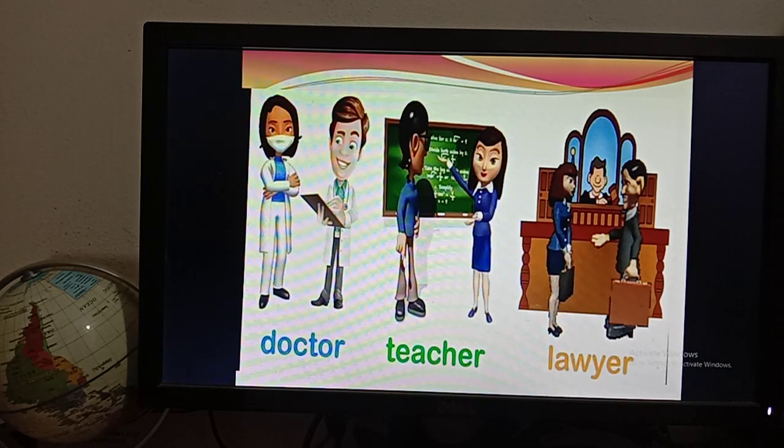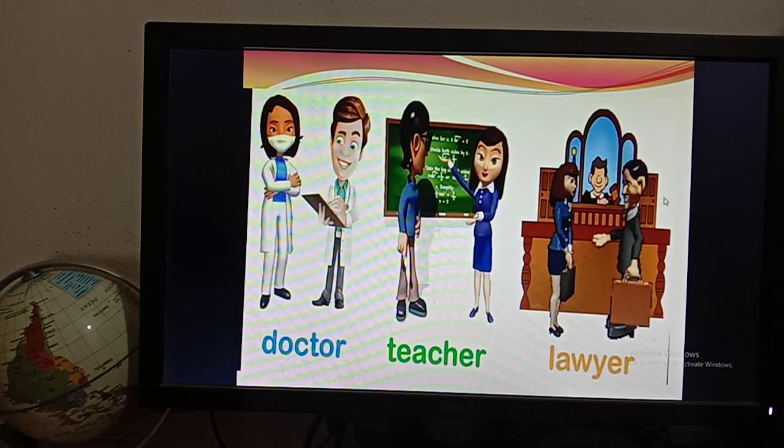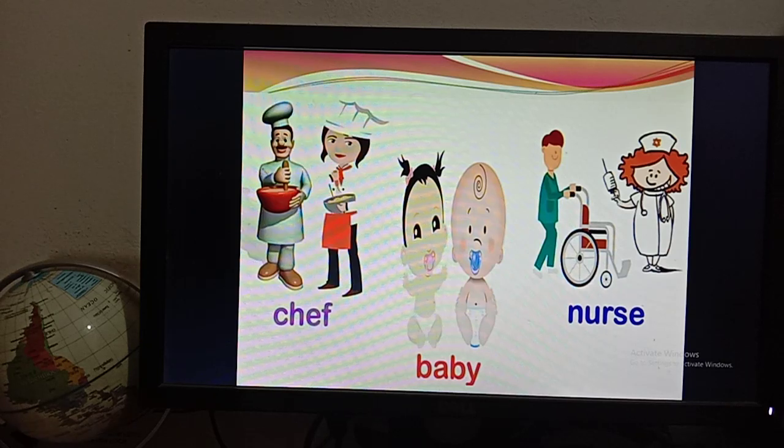Okay, then there is lawyer. So if I say lawyer, you will not be able to say if he or she is a male person or a female person. Okay, then chef.